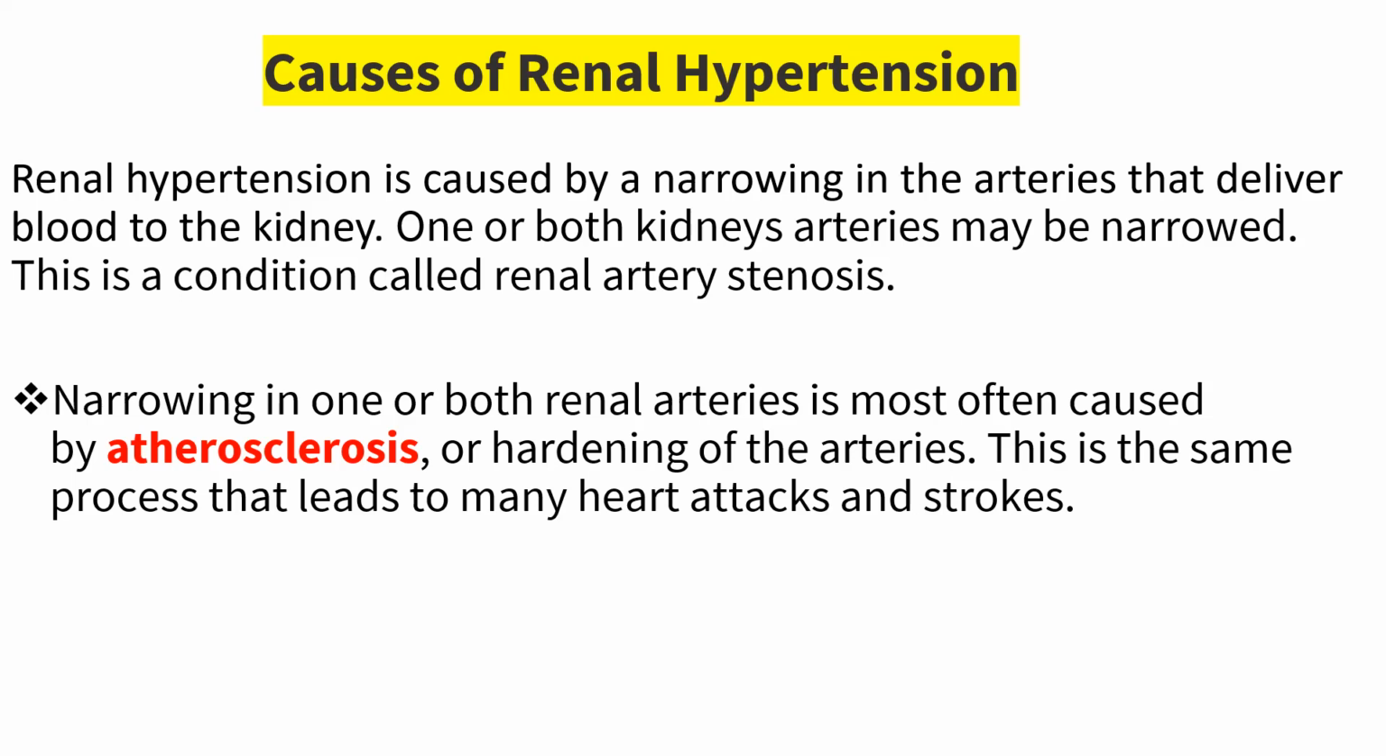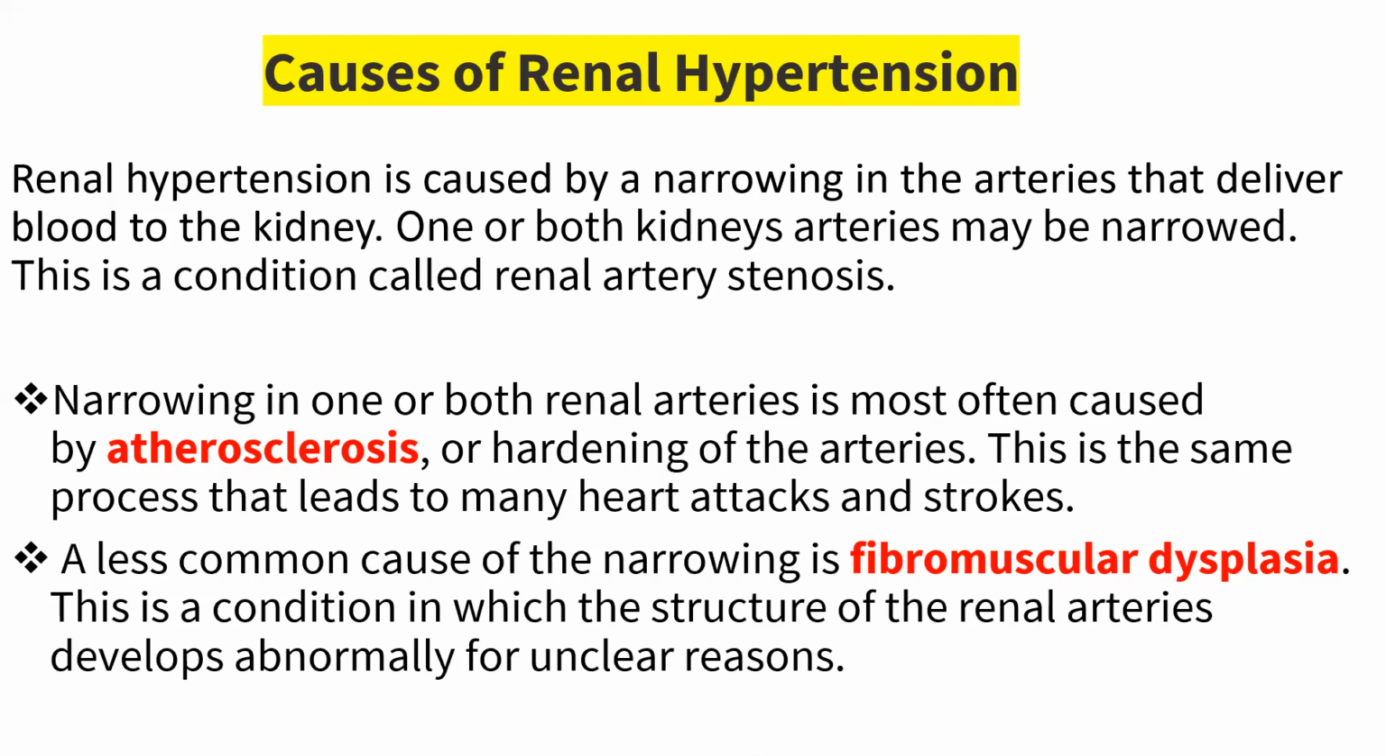It is a disease where there is a buildup of fats, cholesterol, and any kind of substance in the arterial wall. If there is a buildup of fats, cholesterol, and other substances in our arterial wall, then what will happen? This will hamper the renal arteries, and that can lead to narrowing. So this is the reason narrowing in one or both renal arteries is most often caused by atherosclerosis. Or you can simply call it hardening of the artery. This is the same process that leads to heart attack and stroke. So this is very simple.